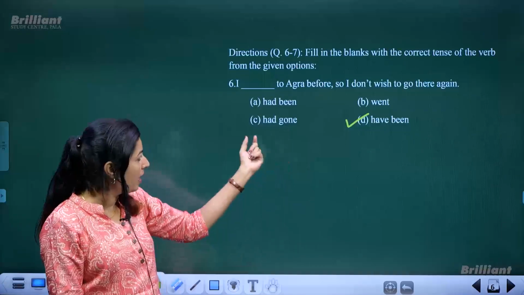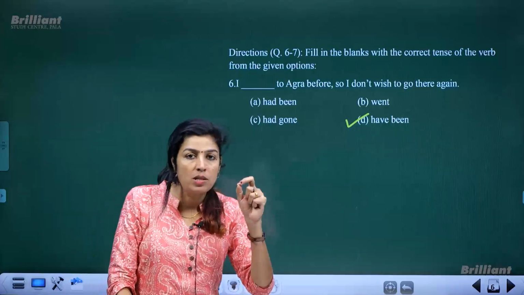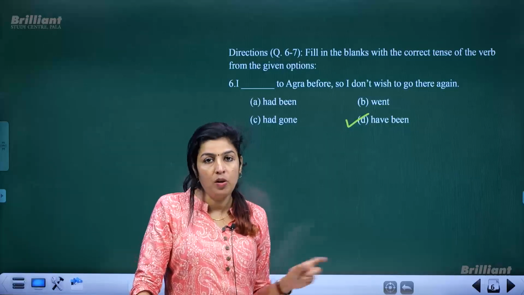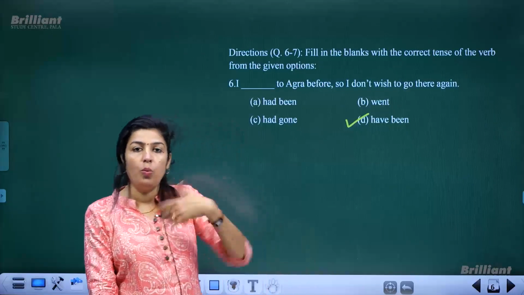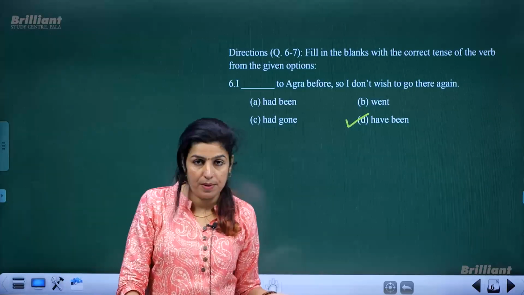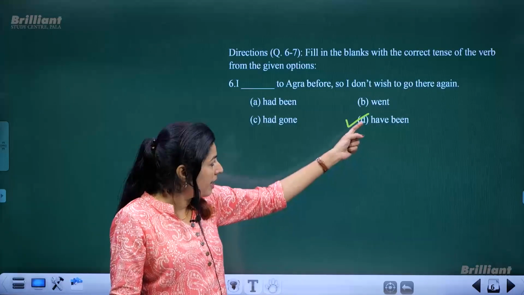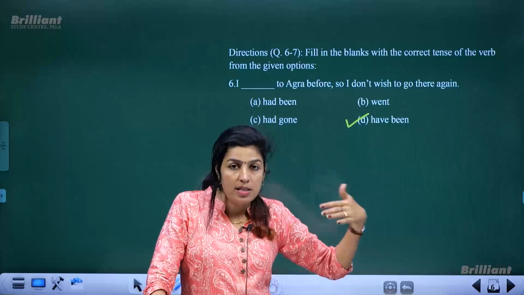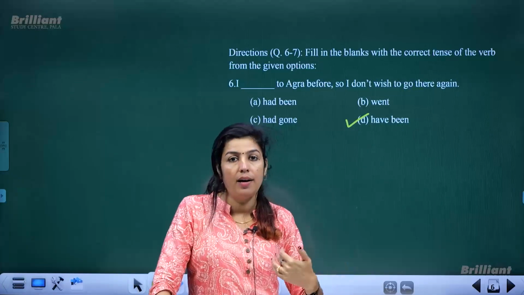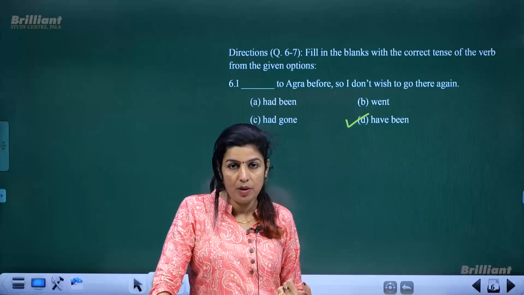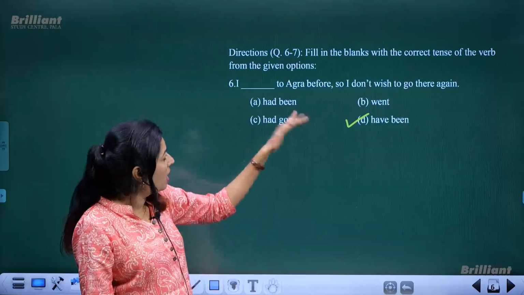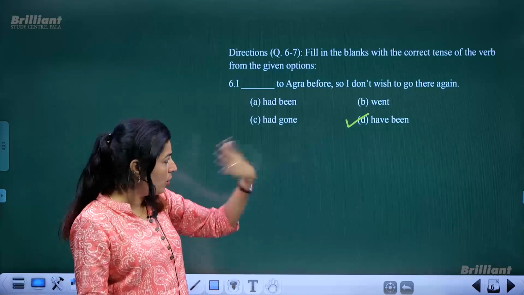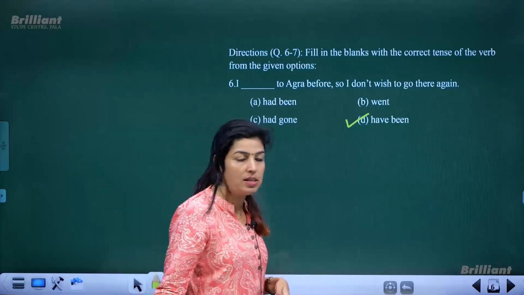If you use this one, I had gone, that means it shows the purpose of the visit. Not a casual visit, you went to a place with a purpose. Okay, so this actually is a phrase which literally means I have visited the place. Okay, so I have been to Agra before, so now I do not want to go there or visit it again. Okay.